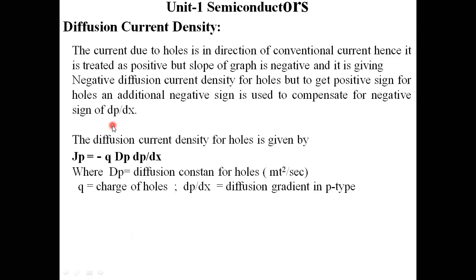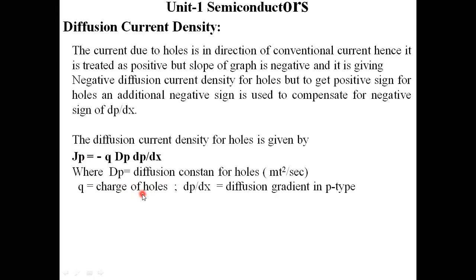Therefore, Jp is equal to minus Q dP by dx. That is the main reason why we are adding a negative sign here. Here the slope of the graph is negative, and it gives a negative diffusion current density for holes. But ultimately, in order to acquire the positive sign for holes, an additional negative sign is used to compensate for the negative sign of dP by dx. That is the point here. Finally, I can acquire the diffusion current density for p-type semiconductor material.